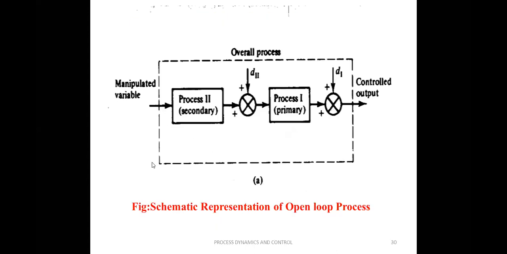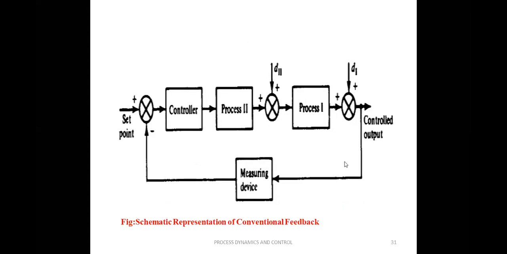So if we take the open loop process, the process one, the jacket process, has an effect on the main tank reactor process. There are some disturbances. What is the disturbance for process two? That may be the coolant flow rate. For this one, maybe the inlet feed temperature. So this is my controlled output. This is the T. But in a normal feedback control system, this is my total process.